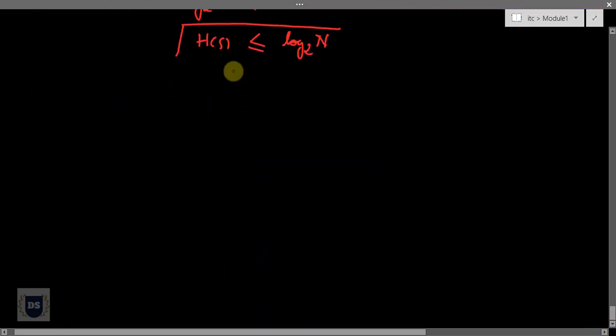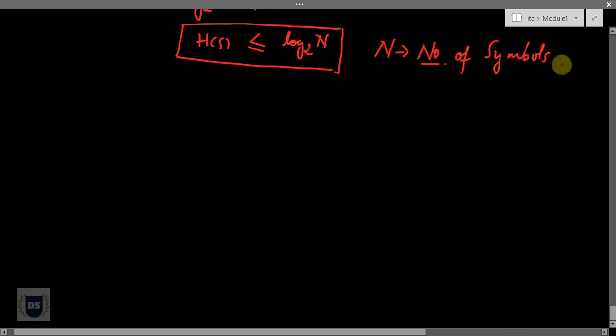Hence I can conclude that h of s has an upper bound equal to log to the base 2 of n, and the entropy of a source cannot be greater than this value, where n is the number of symbols contained by that source. Hence the maximum value that entropy can take is always equal to log to the base 2 n.